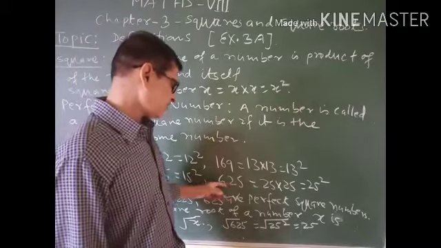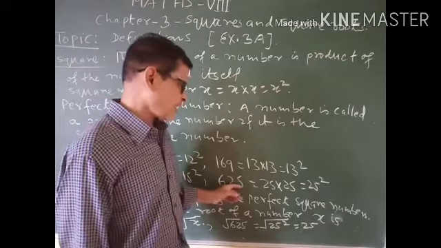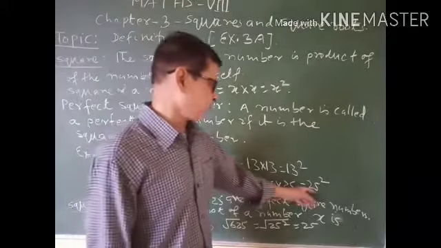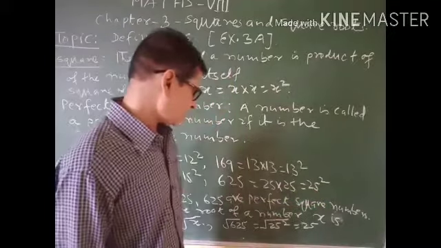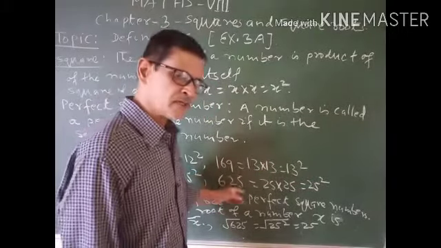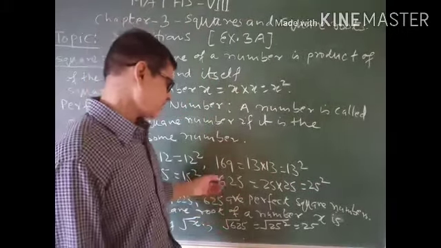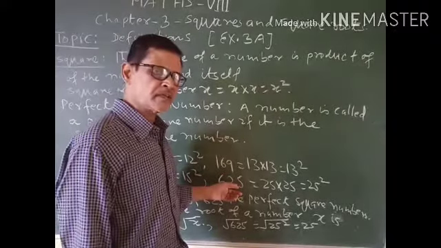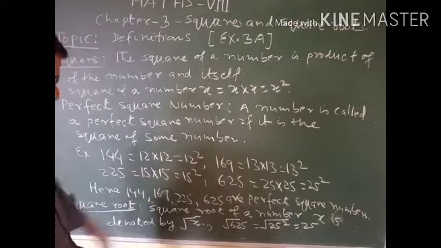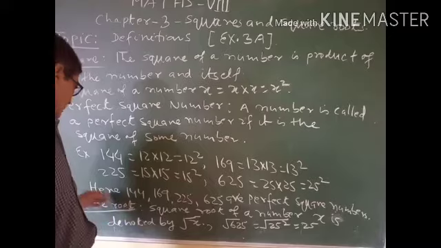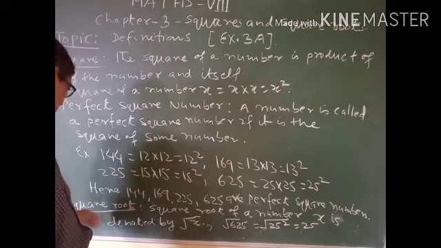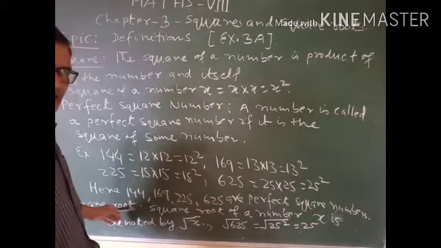Similarly, you can write 625. 625 can be written as 25 into 25, and you can write 25 square. It means 25 square can be written as 625, and we say that 625 is a perfect square number. Now we are approaching the square root. If you have a good concept of the above definition, the square root may be clear to you.